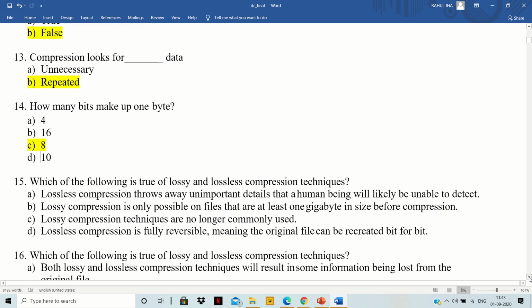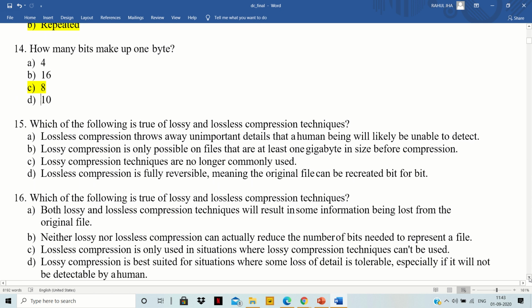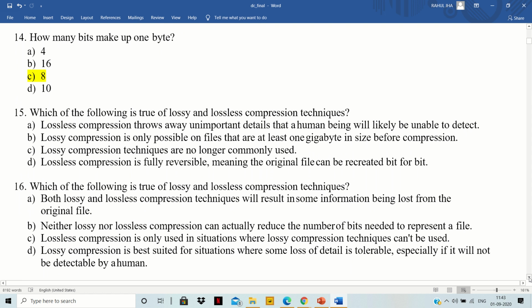Which of the following is true of lossy and lossless compression techniques? Just read all the options carefully and listen to me carefully as well. A, lossless compression throws away unimportant details that a human being will likely be unable to detect.